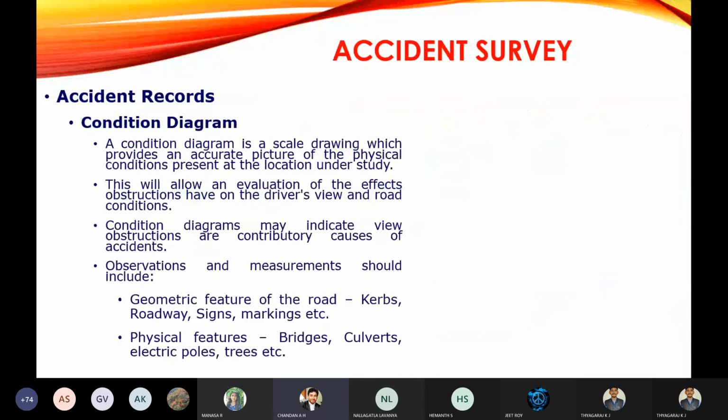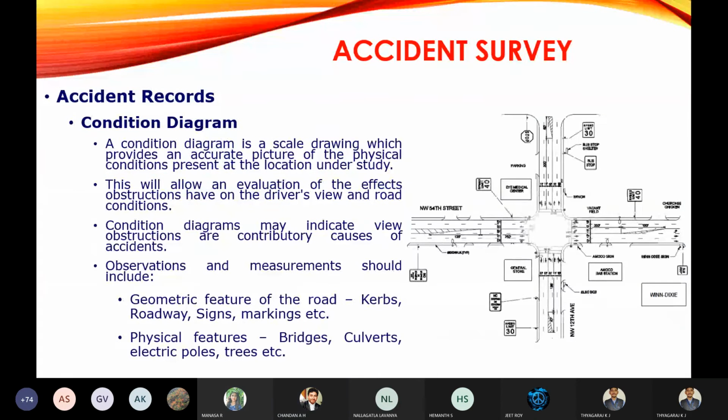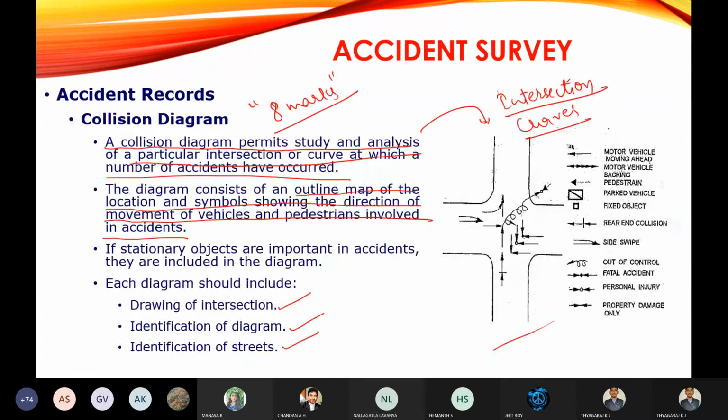Next is the condition diagram. What do you mean by this condition diagram? It is very simple. A condition diagram is a diagram made before going to collision. Remember, the collision diagram is not drawn to scale, so it will not have any actual measurements.